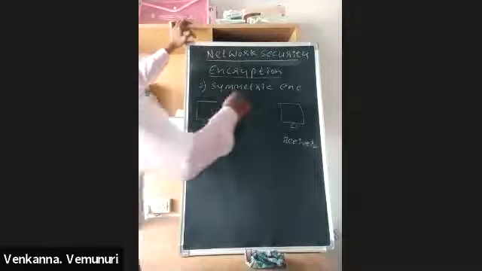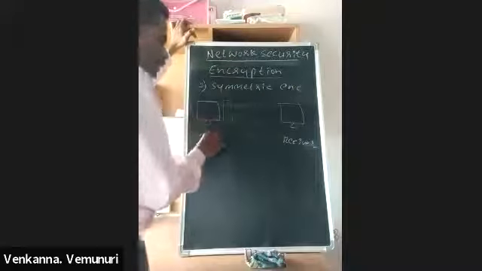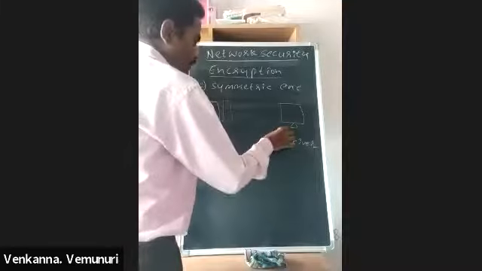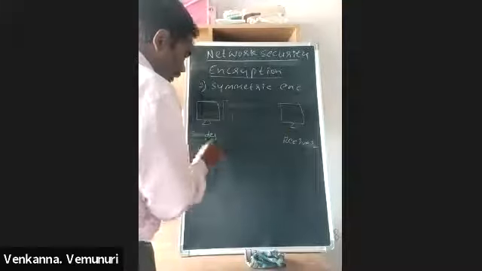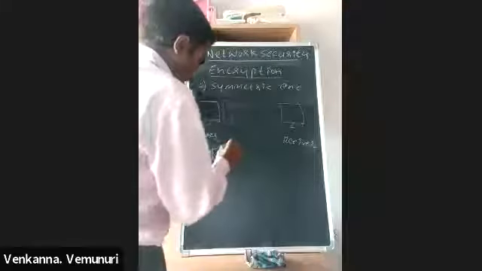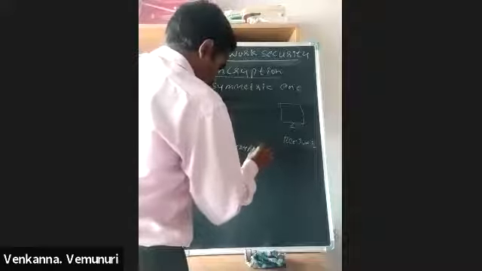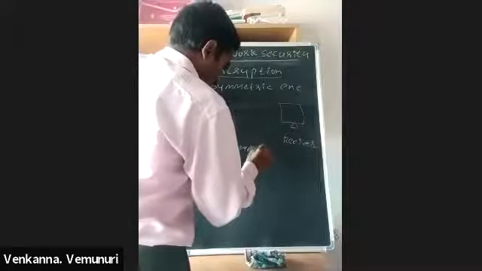In symmetric encryption, for encryption purpose and decryption purpose we are using only one key. Only one key is used for encryption and decryption.